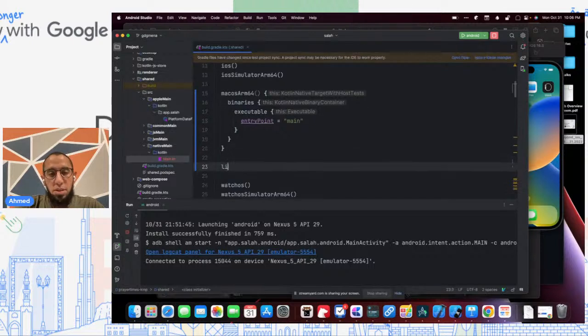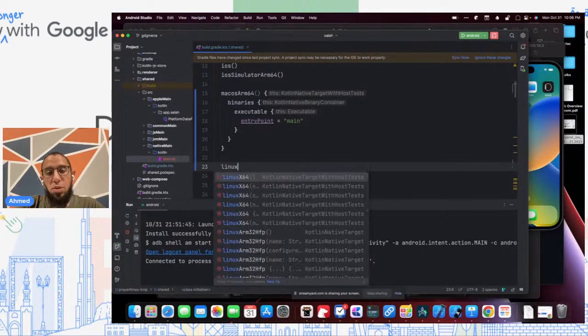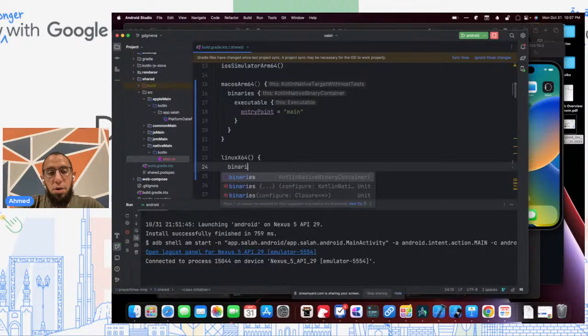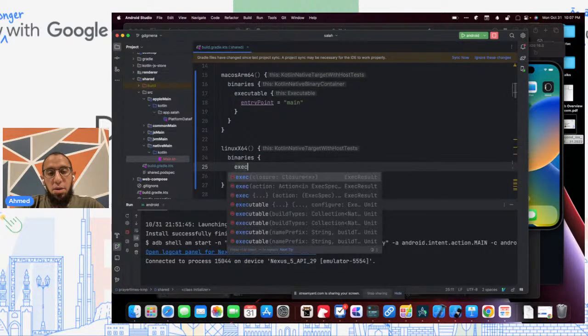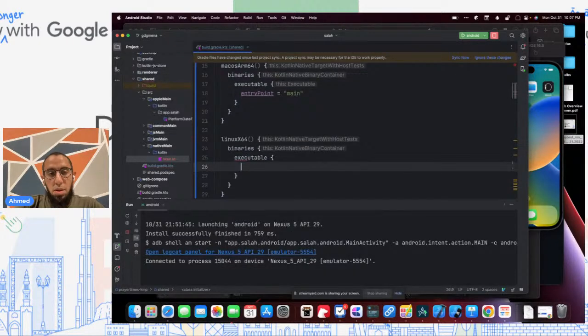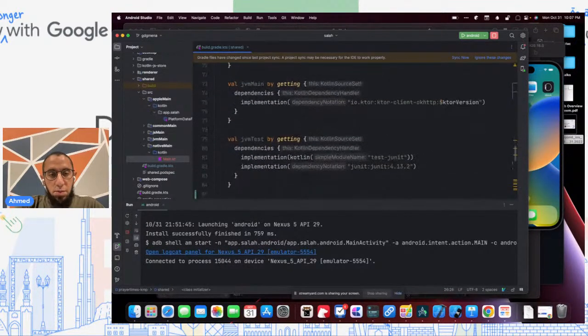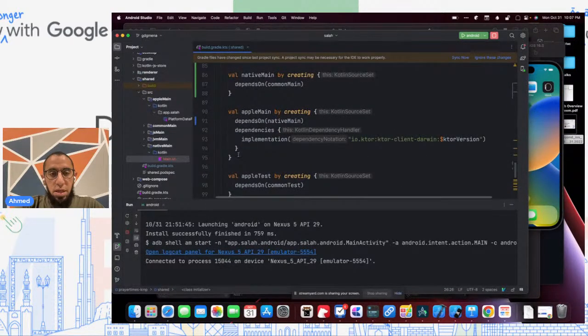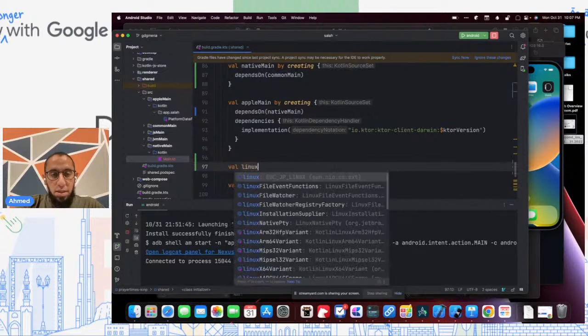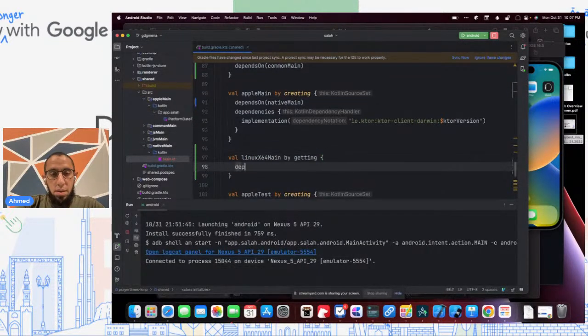But if I wanted to support Linux, we'd do something like Linux x64. And again, the same thing, binaries executable, entry point equals main. And I would go down to these dependencies and I would say Linux x64 main by getting, it depends on native main.